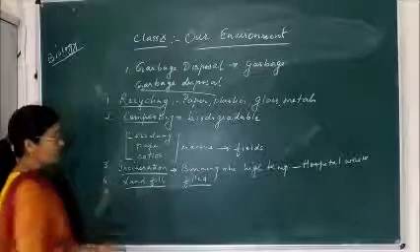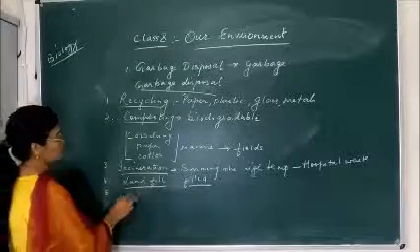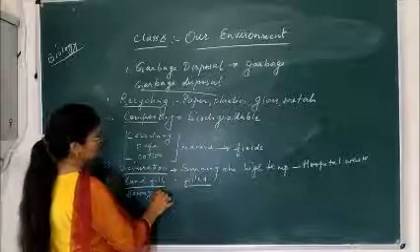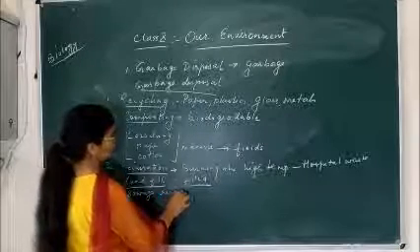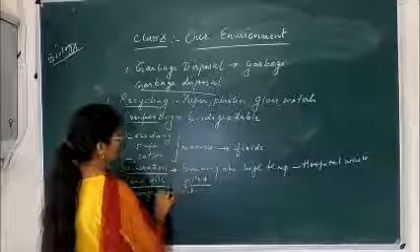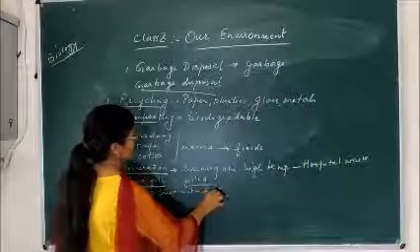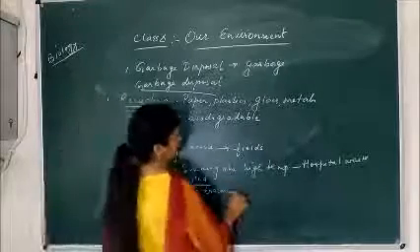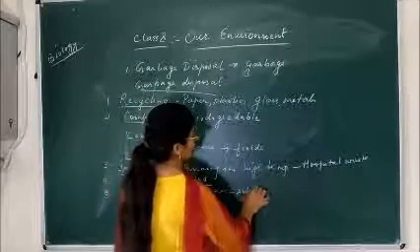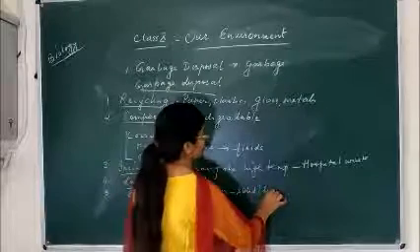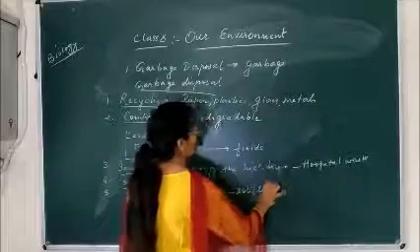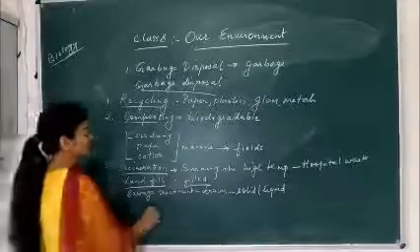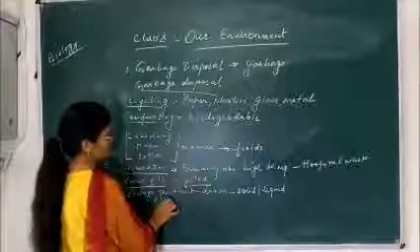And the last method of garbage disposal is sewage treatment. As you all know, the waste present in the drains has liquid waste as well as solid waste which flows in the drains. So this waste can be disposed of by sewage treatment in the sewage treatment plant.